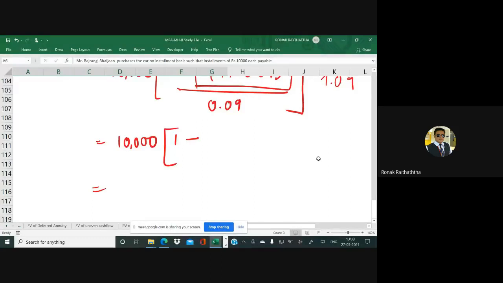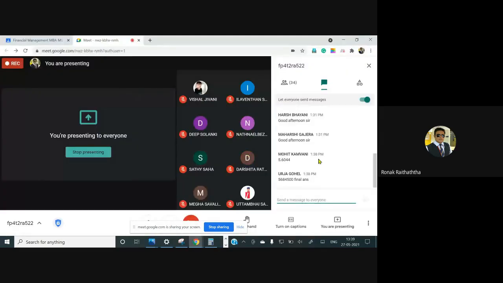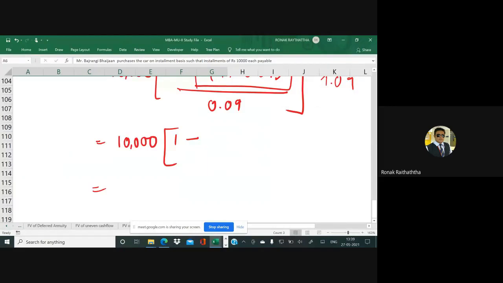All of you are requested to do it. Some people will be like, sir, why would we be doing this kind of calculation at the PG level? Yes, you should be doing it, because your mathematical inclination should be super strong before going into any other advanced level analytical things. Everyone, please. 56,84,500. Others may cross verify that.